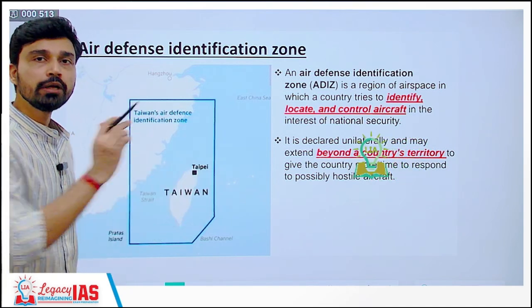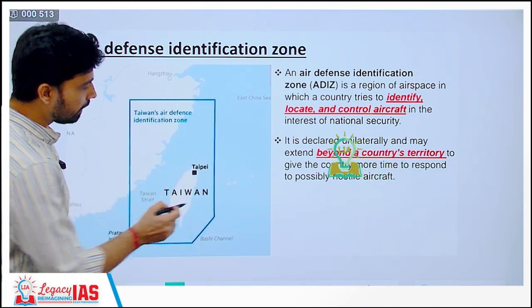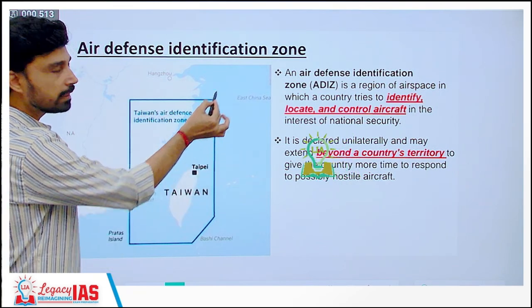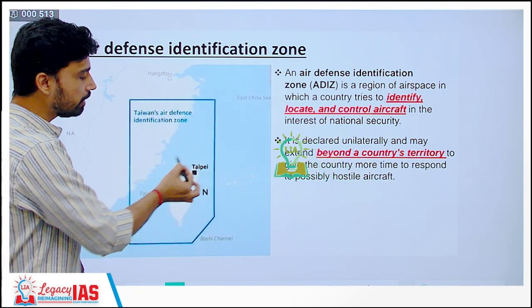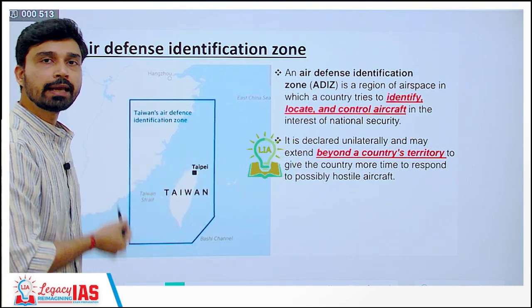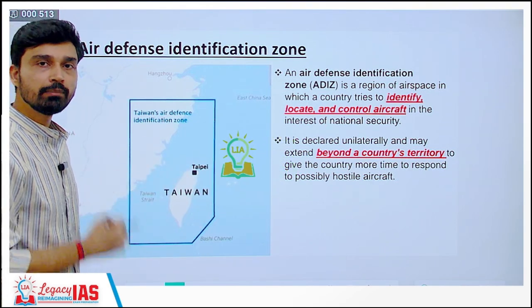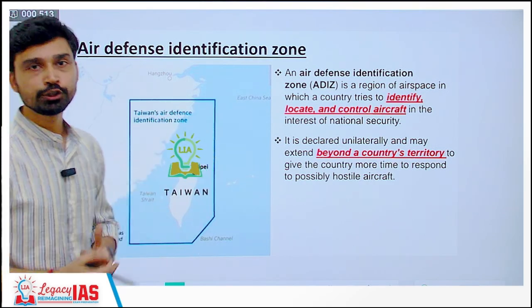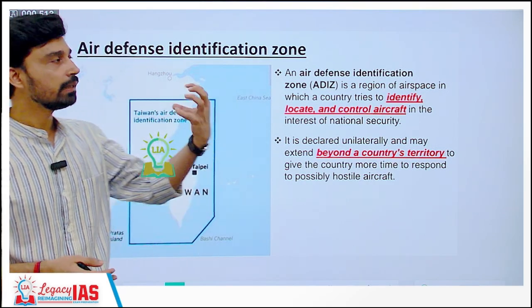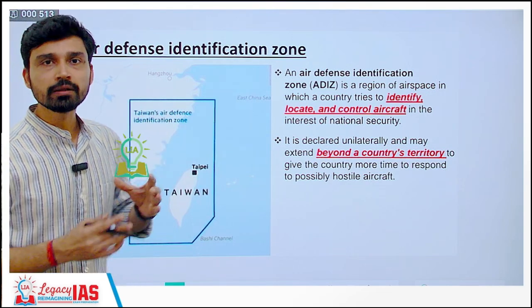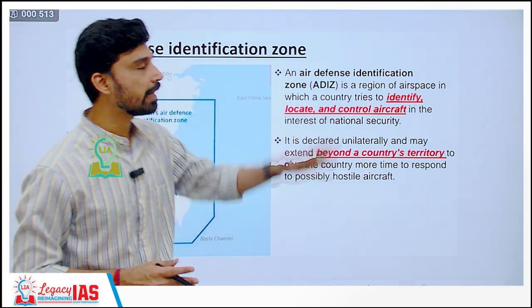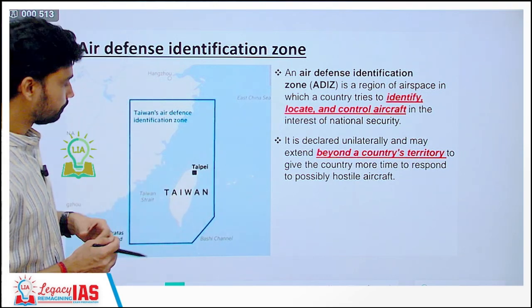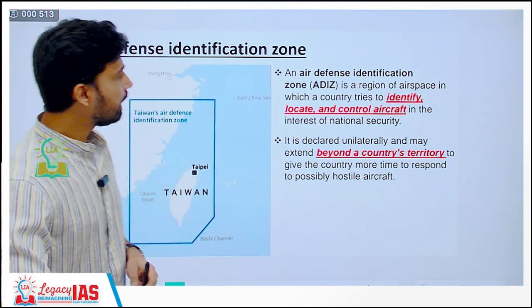The aircraft can already fire the missiles and all that. So that is why as soon as the enemy country's aircraft enter into this zone, Taiwanese Air Force or its authorities can become responsive and can become alert to take any actions if the aircraft has some ill intentions toward the given country. So this is applicable all across the world. Almost all the countries of the world identify an air defense identification zone around themselves. So that is about the ADIZ.